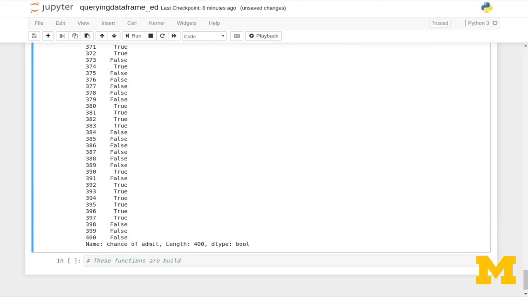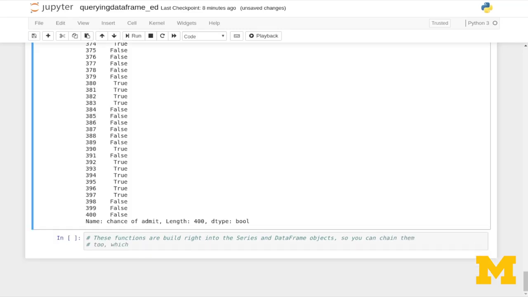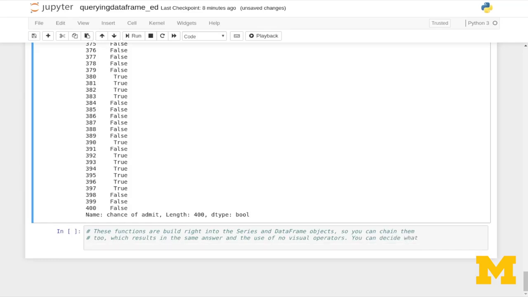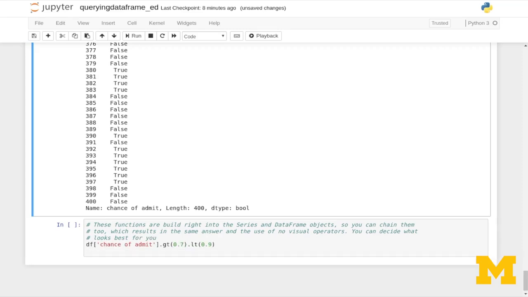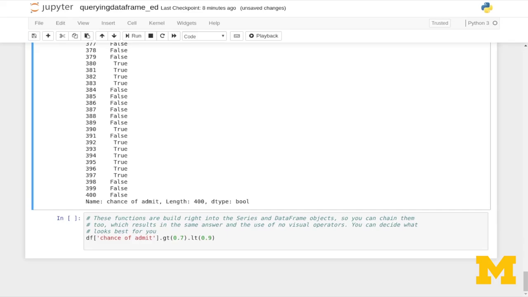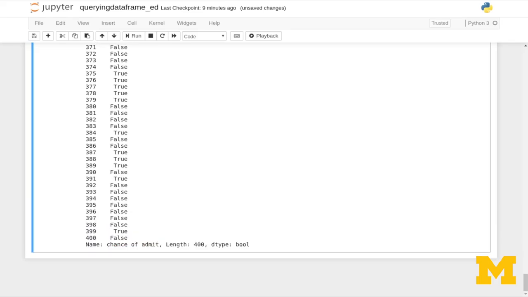These functions are built right into the series and data frame objects, so you can actually chain them too, which results in the same answer and the use of no visual operators. You can decide what looks best for you. So df sub chance of admit dot gt 0.7 actually returns our series, and then we can say dot lt 0.9 right on that, and so we can chain these together.